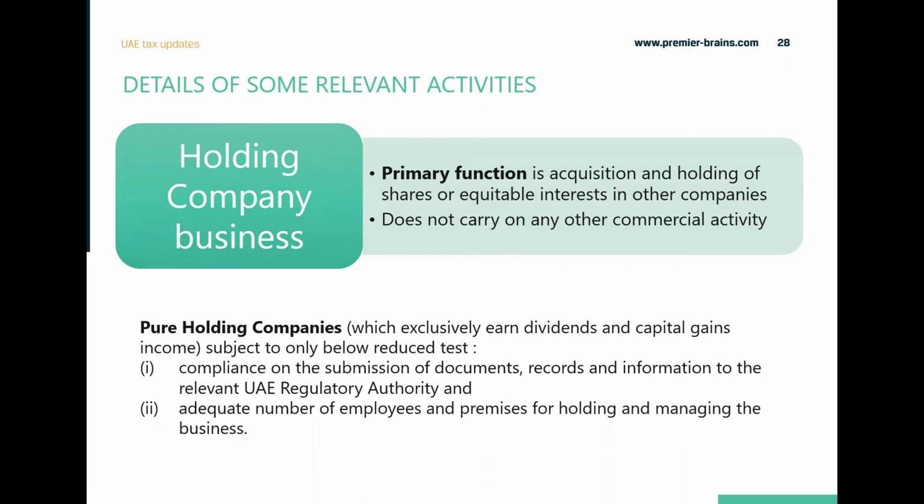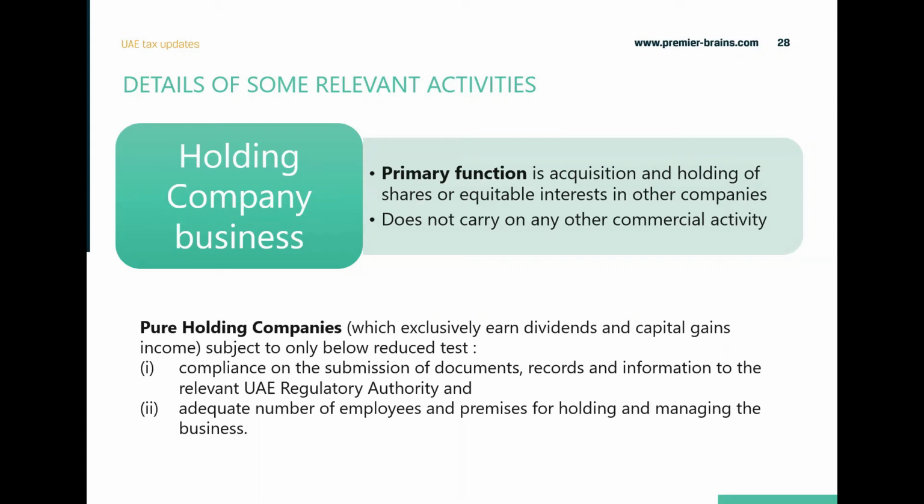So you should be holding shares, but do not carry out any other commercial activity, because if along with holding the shares you are also carrying out any other commercial activity, then you are out of the holding company business definition. But then you will have to see whether you will be falling under any other relevant category or not. So only pure holding companies which are exclusively earning dividends or capital gains income would be considered as a holding company business. And in fact, pure holding company businesses are subject to reduced test requirements, which is the economic substance test requirements, which I will be taking in the coming slides as well.